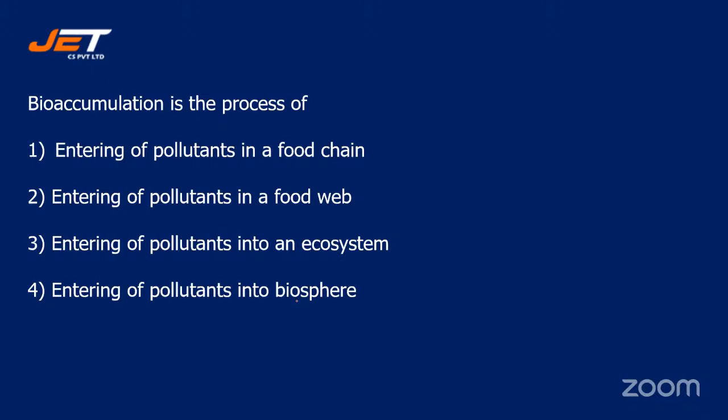Bioaccumulation is the process of, and your options are number 1, entering of pollutants in a food chain, number 2, entering of pollutants in a food web, number 3, entering of pollutants into an ecosystem, or number 4, entering of pollutants into biosphere.